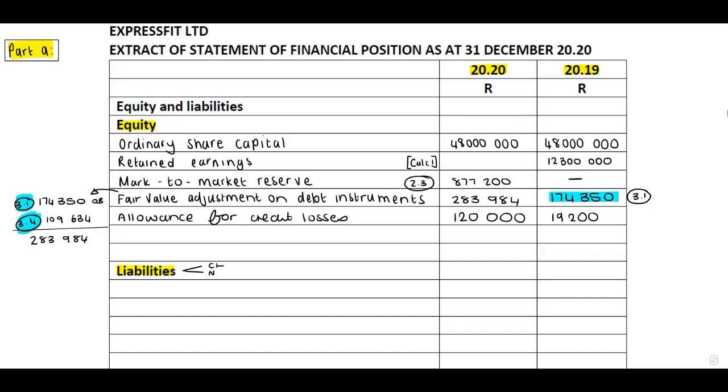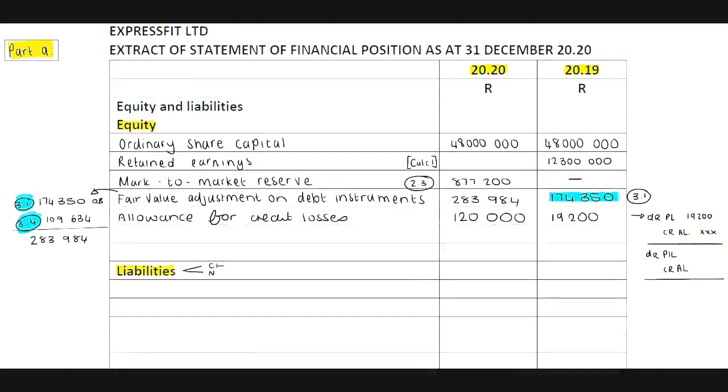This will be in our profit and loss, because when you look at this, guys, we will debit our expense in our profit and loss with 19,200. We will credit our allowance for credit loss in our equity with 19,200. Right, now that amount increase, we will debit our profit and loss, and we will credit our allowance for credit losses.